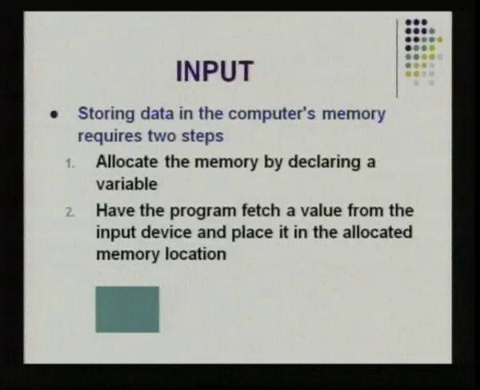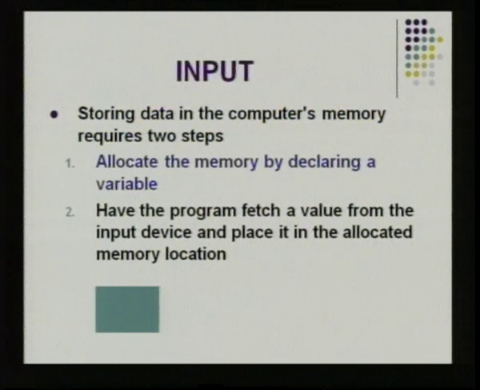Now, here we come to the input and output functions in C++. As I said, when we saw the basics of a C++ program, we have the cout and cin functions. So, we will be seeing how to get the input from the user and how to display the output to the user in a C++ program. Storing data in the computer's memory: when you get the input from the user, you are going to store the data in the computer's memory. So, how is it done?